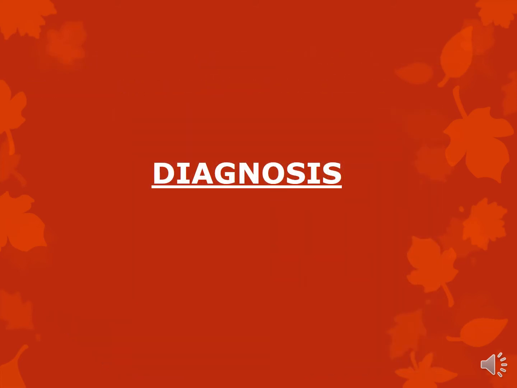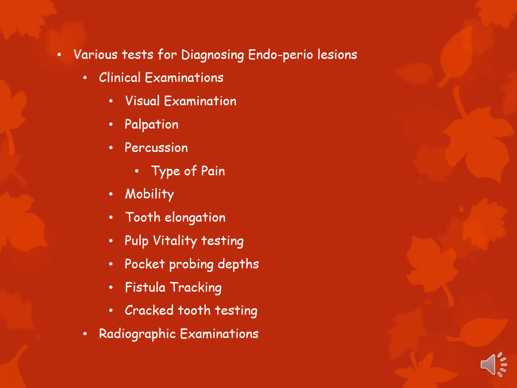What are the different ways in which you can diagnose these? Most of the things you all already know. For a periodontitis situation, you have several clinical signs and symptoms which we've discussed in our earlier chapters on periodontal pocket as well as chronic periodontitis. And then you have various signs for diagnosing endodontic conditions, which you must have learned in endo. So we will just talk about things that are involving perio and endo situations. So, clinical examinations, that is visual examination.